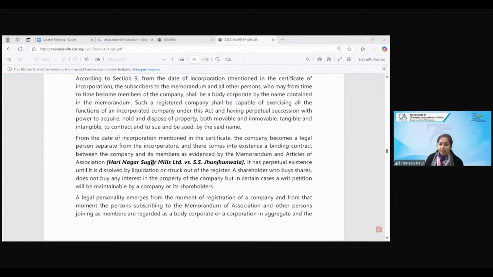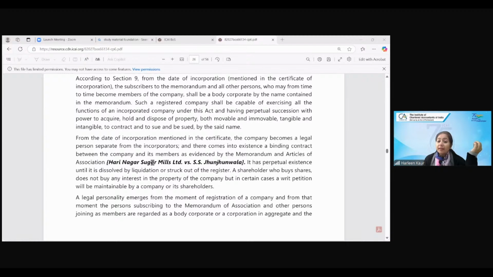Okay, you have deviated a little bit from the topic. Basically, this case is related to how you purchase the shares in the company. You do not buy the property of the company. Like, if I take 2% shares in Reliance, now I'm a 2% shareholder of the company, but I'm not the owner of Ambani's house. I don't become the owner of the property of the company.